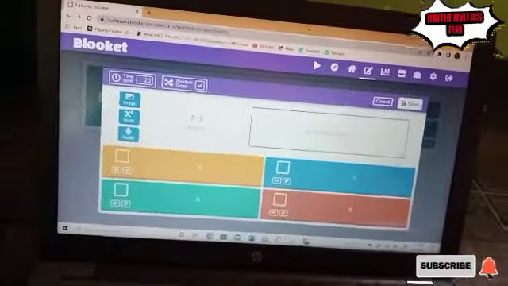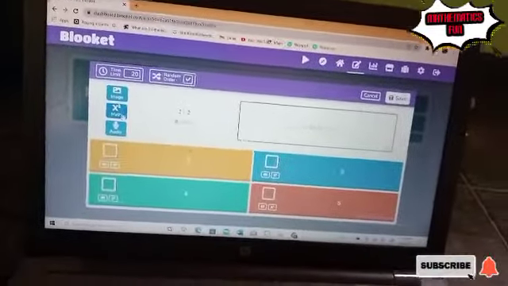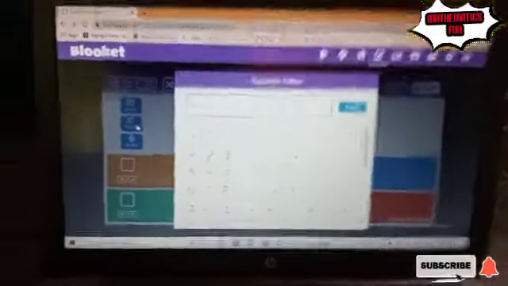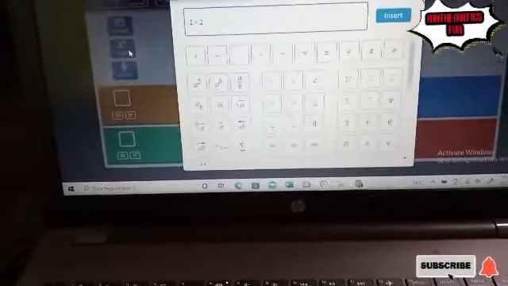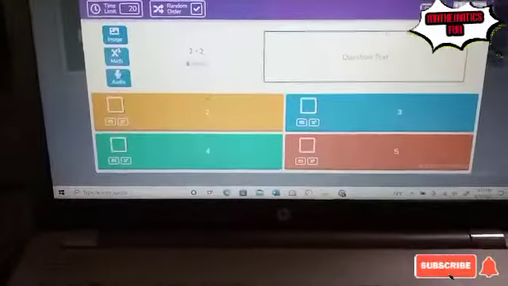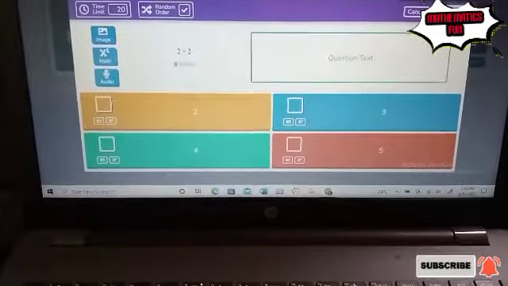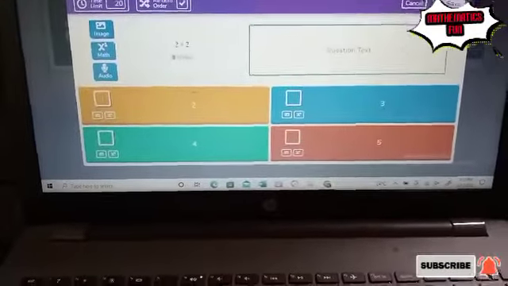This particular question will need symbols like multiplication, division, and so on. That is when you have to use this. As you can see, you have a lot of symbols. You may need your square root, your fraction, and so on. That's when you need it. But when it comes to questions that are in sentences, you just have to write it here. You use your sentences and input it here.